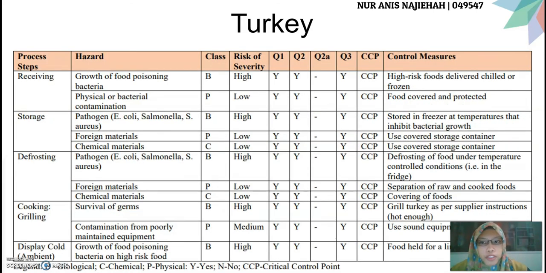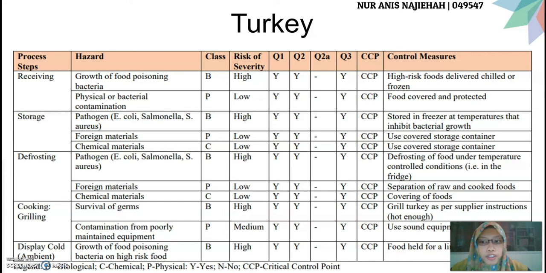During receiving, make sure that the turkey is delivered chilled or frozen, covered and protected to avoid the growth of food poisoning bacteria or physical contamination. During storage, make sure it is stored in the freezer at temperatures that inhibit bacterial growth and use covered storage containers to avoid pathogens like E. coli, Salmonella, and S. aureus, together with foreign or chemical materials.